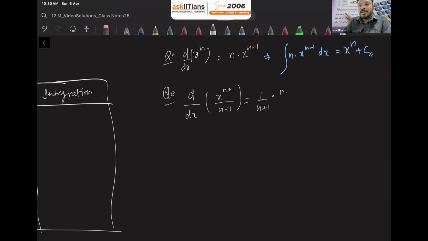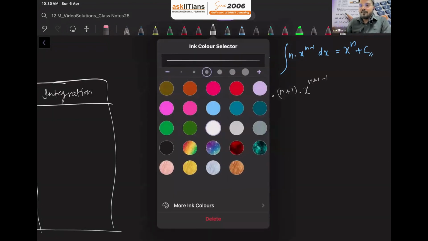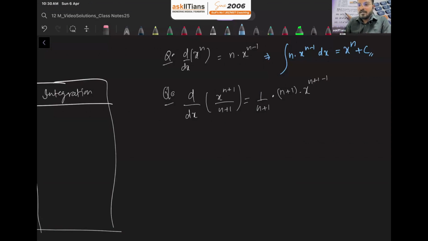Using the power rule, we write n plus 1 outside, into x raised to n plus 1 minus 1. Now this gets cancelled out, and the derivative of x raised to n plus 1 over n plus 1 is equal to x raised to n.